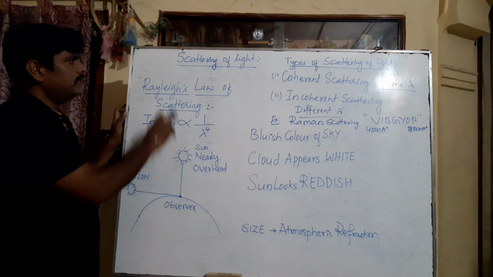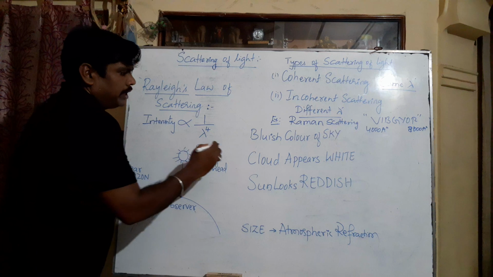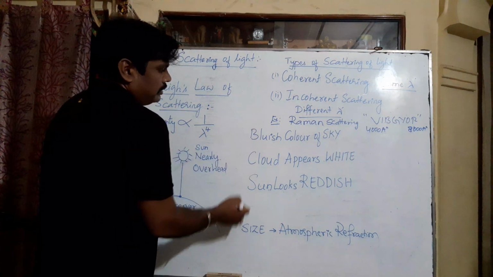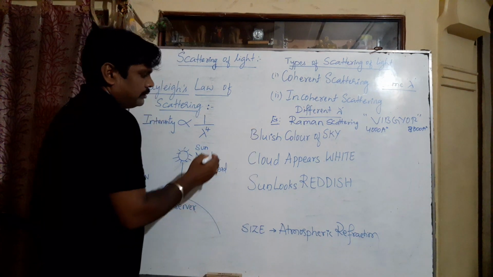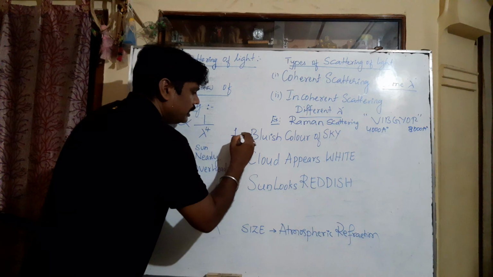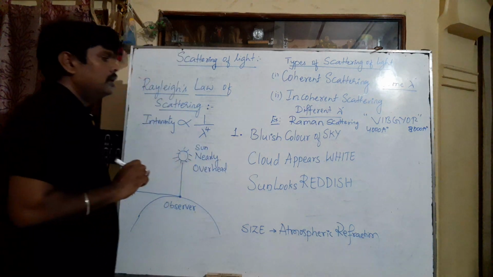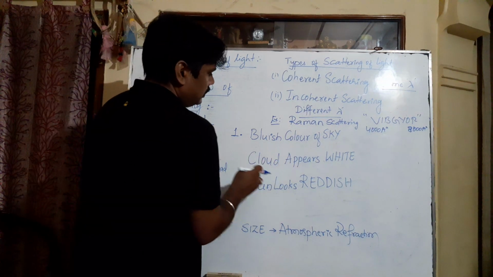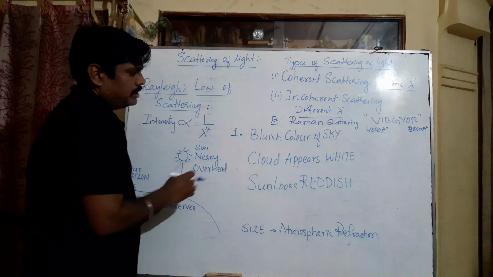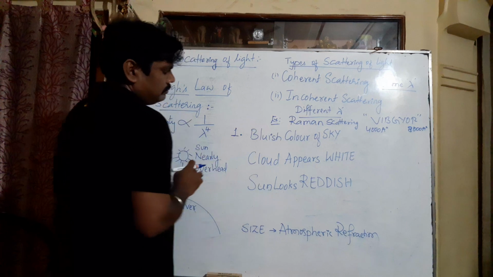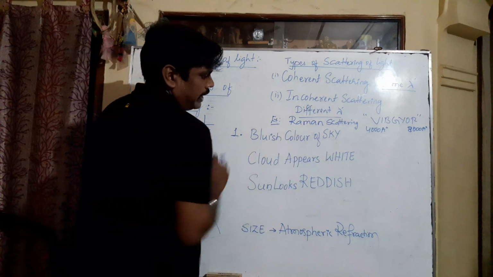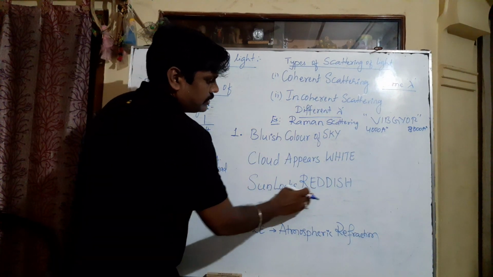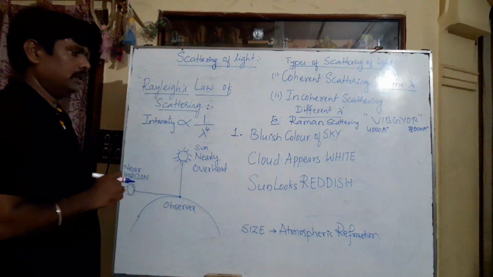With the help of scattering of light, we can explain these phenomena exhibited in the atmosphere. Everyone can observe that the sky appears bluish in color, the cloud appears white in color, and the sun looks reddish in color.